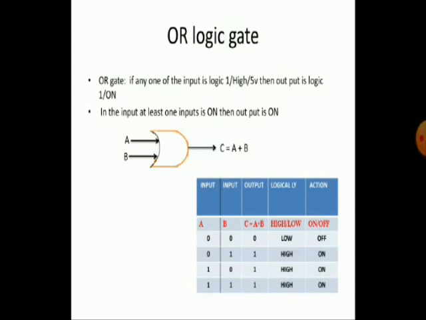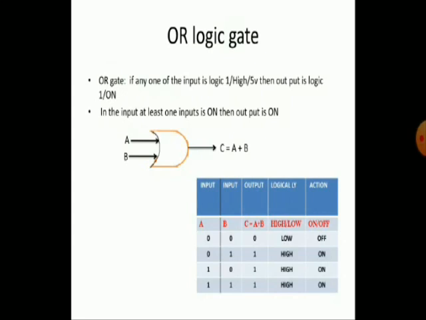The two inputs I have named A, B, and the output C. The OR is a summing of two inputs, nothing but C equals A plus B. The operation of the OR gate is: if any one of the inputs is a logic 1, the output is a logic 1. Any one input being 1 is sufficient for the output to be 1.